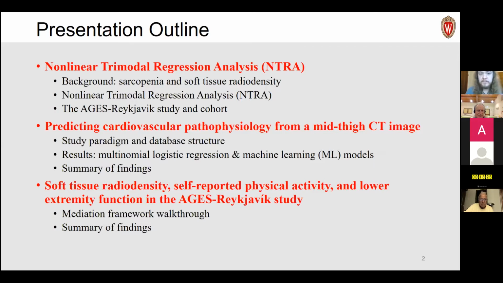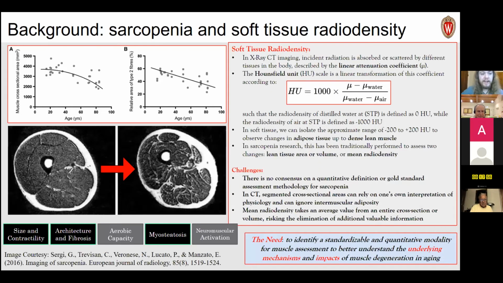For the first of these two studies, I'll go over the study paradigm and database structure, go over some of the results using multinomial logistic regression and machine learning models, and summarize some of our main findings from that work. And finally, the last study I'll talk about is our mediation framework study. I'll walk through the mediation analysis and findings related to that study as well, and hopefully get out of here in time.